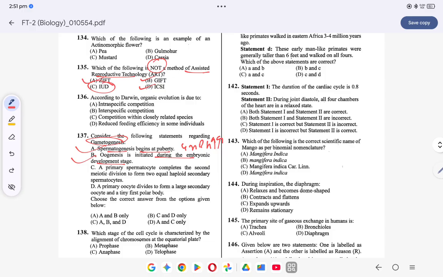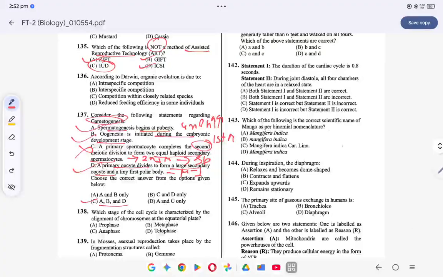A primary spermatocyte completes the second meiotic division to form two equal haploid secondary spermatocytes. नहीं, a primary spermatocyte पहला meiotic division complete करेगा to form equal haploid secondary spermatocytes. Secondary spermatocytes undergo second meiotic division to form spermatids. तो ये वाला क्या हो जाएगा? गलत है. अच्छा, a primary oocyte divides to form a large secondary oocyte and tiny first polar body. This is correct. This is during meiosis 1. तो ऑप्शन क्या हो जाएगा? 137 का C, A, B and D.